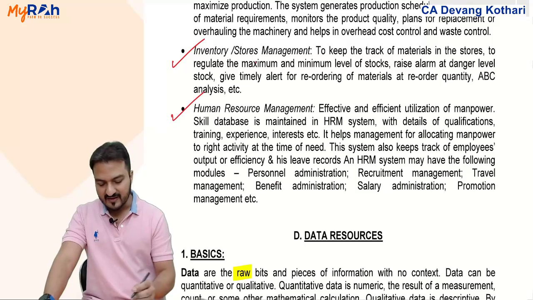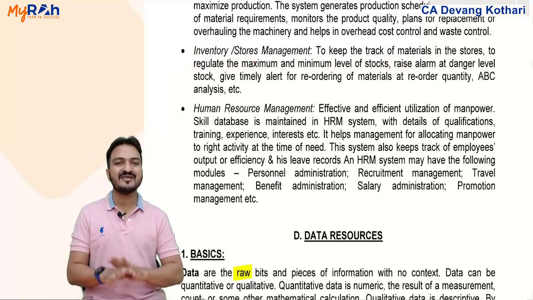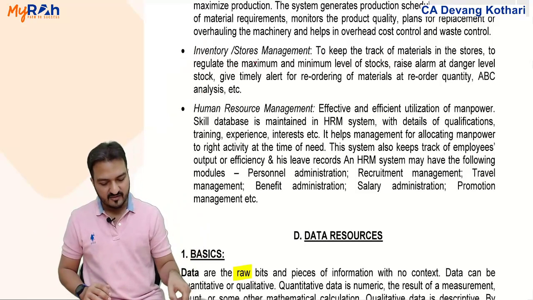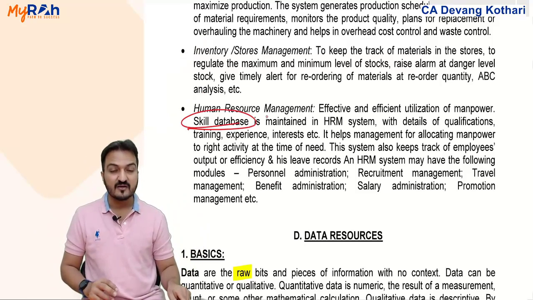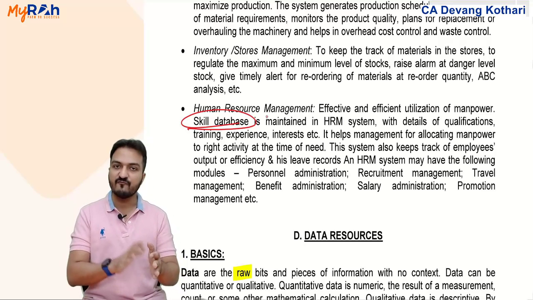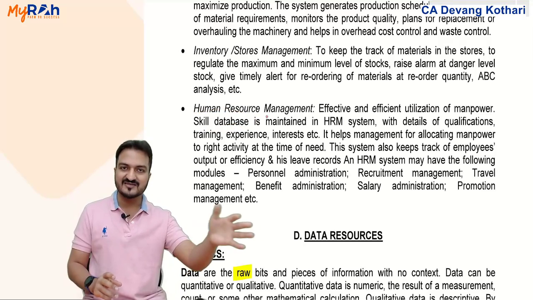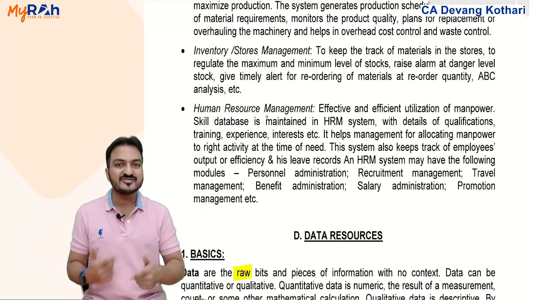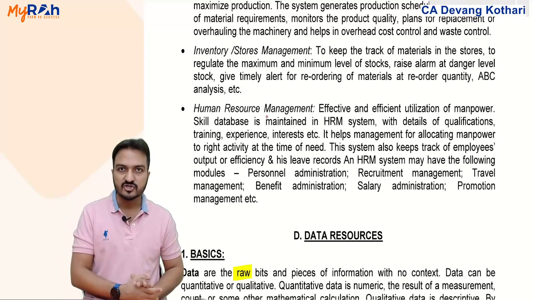And human resource management softwares are the softwares which will keep the entire database of your employees. It will maintain a skill database. Skill database means that it will maintain a database of which employees I have and which employee has what skills, like this employee is a computer engineer, this employee is a chartered accountant, this employee is a software engineer. Such a skill database can be maintained in the software.